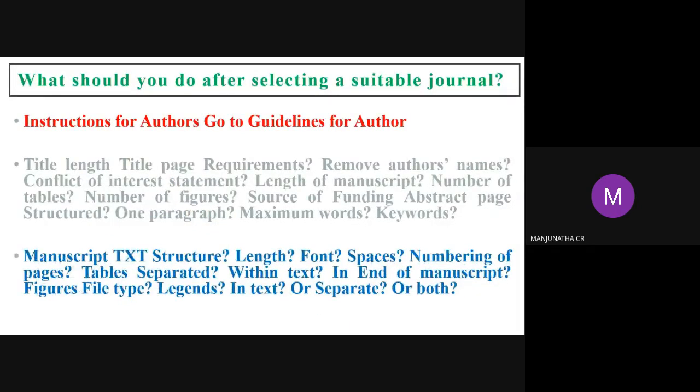Next, manuscript text structure: how long it should be, what the font is, it will be Times New Roman, how much spacing should be there, numbering of pages, and whether tables are within the text or separate. Some journals ask for text and tables together. Some journals usually ask to separate the text, tables, figures, all those things. Depending on the journal, go to the author guidelines and prepare the manuscript like that.